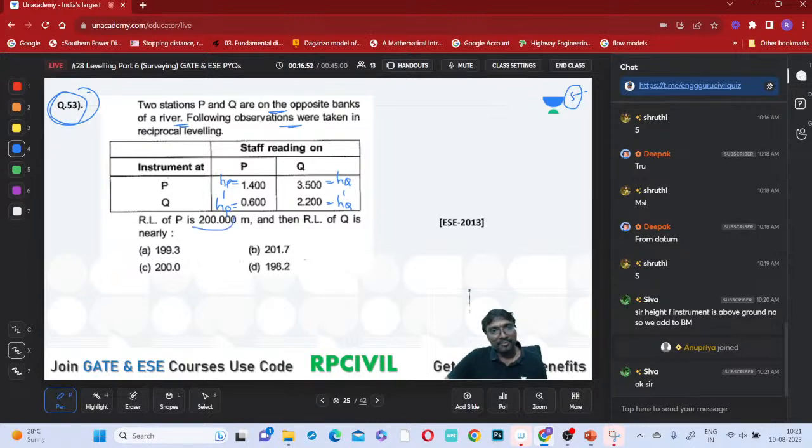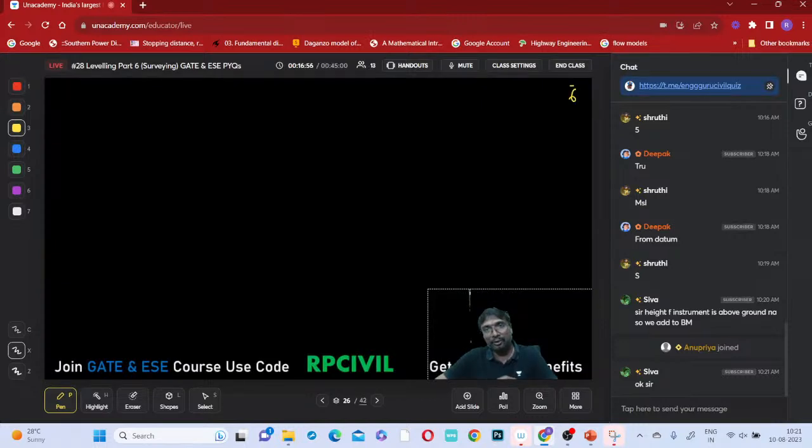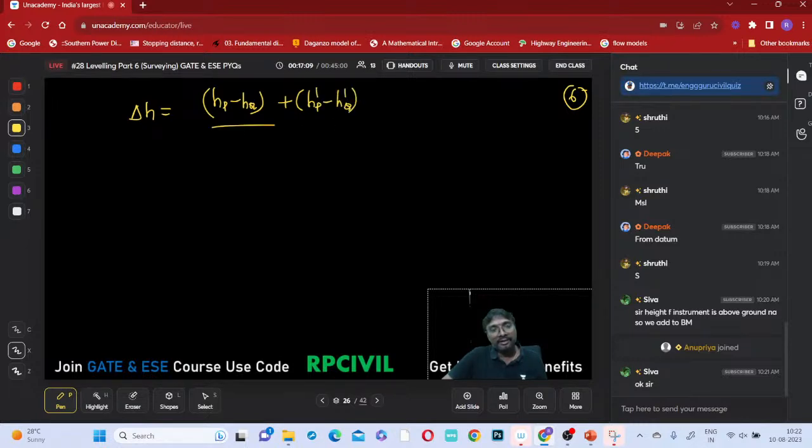So if the RL of P is 200 meters, then what is the RL of Q? How can you find out the RL of Q? First we have to find out the delta H. What is the delta H? It is HP minus HQ, plus HP dash minus HQ dash, divided by 2.